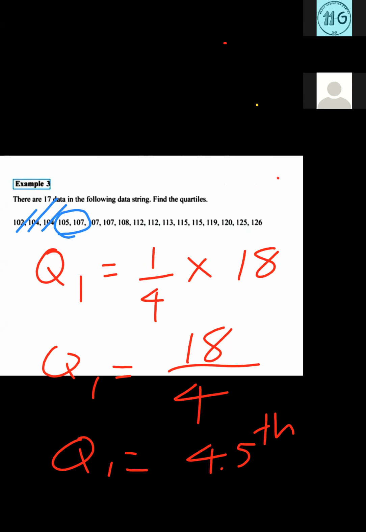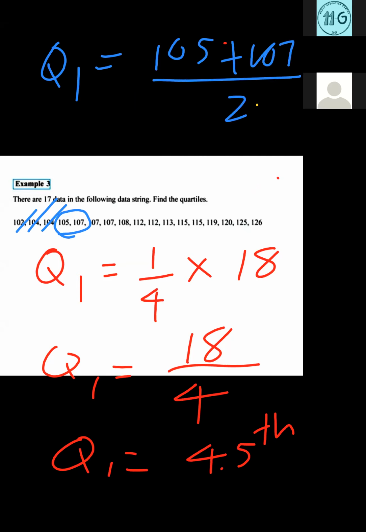So to find Q1, you take the fourth one that is 105 and the fifth one that is 107 and divide by 2. Then the sum is 212, and when you divide by 2, that is 106. So Q1 is 106.